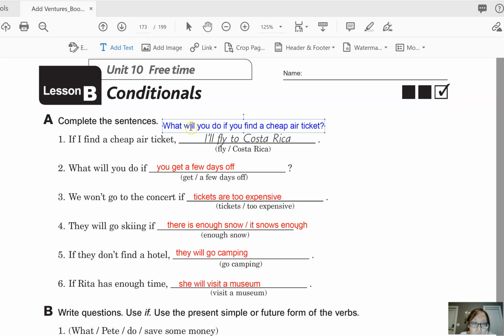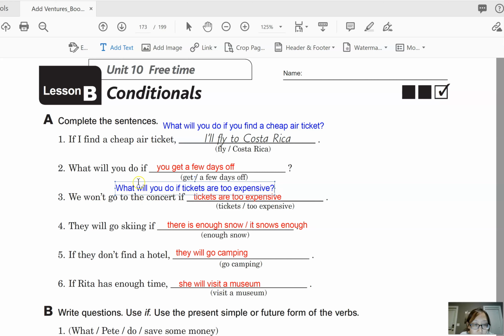Okay, and then number 3. We won't go to the concert if tickets are too expensive. So we can ask, what will you do if tickets are too expensive?